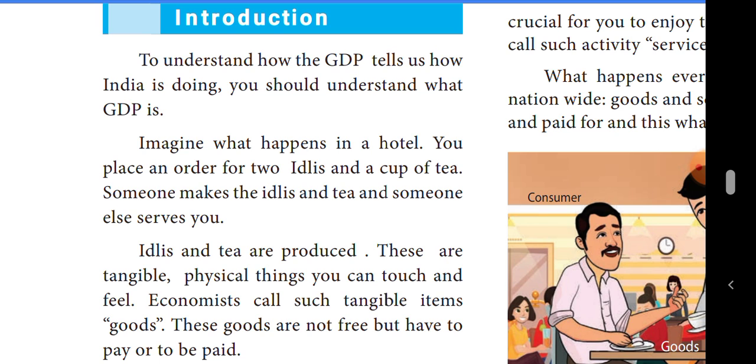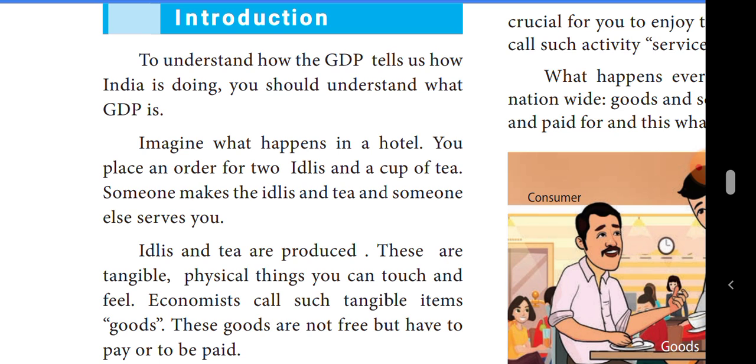Only the economists have provided different measures for answering your friend's question. The answer is about Gross Domestic Product, about GDP. About GDP only, we can say how India is doing. Through GDP, we can say India is doing well or India is not doing well. Then, how do we understand GDP?